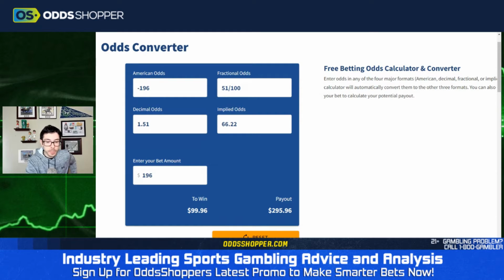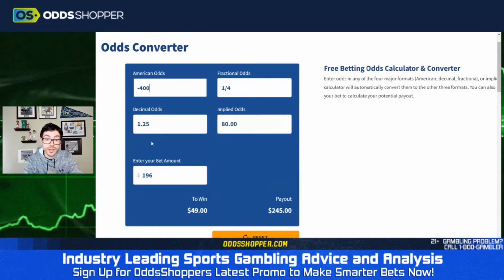A lot of people end their process with a simple question: is the team likely to win? Full stop. They don't factor in minus 196. They don't factor in the break even point. Let's play around with this. Okay, here we go. Minus 400. Well, the team should be a heavy, heavy favorite. That's not what we're asking. Do they win more than 80% of the time? 80% of the time. That's what you need to beat that type of juice.